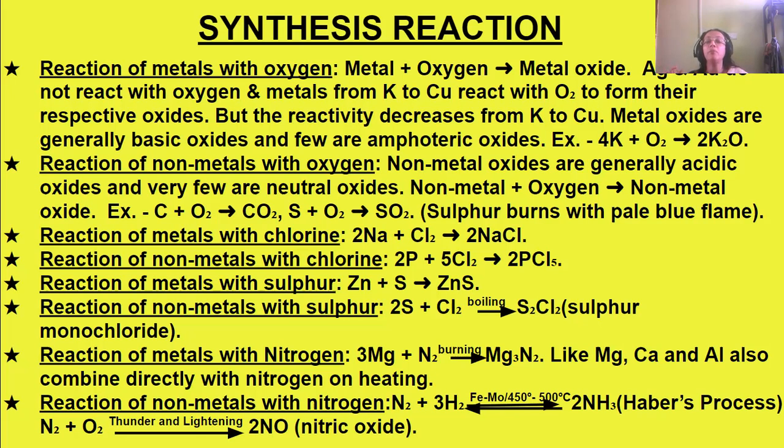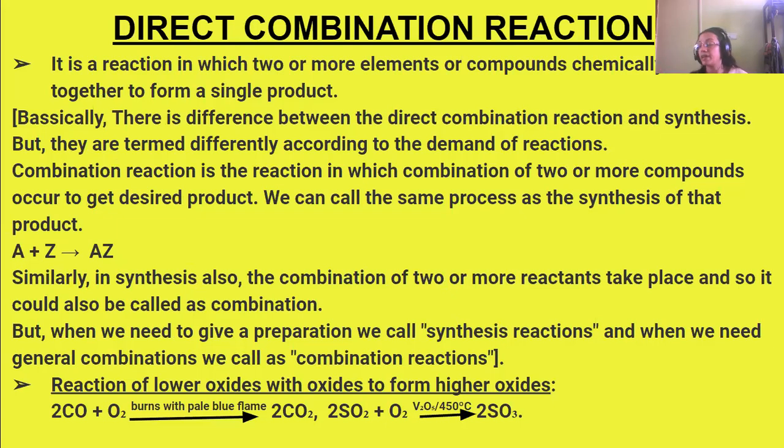Nitrogen combining with oxygen, in the case of thunder and lightning, forms nitric oxide. Next, we come to the direct combination reaction. I have discussed these in my last video also. This is just a recap, and some mistakes were there which I wanted to rectify. A direct combination reaction is one in which two or more elements combine chemically to form a single product. It is similar to the synthesis reaction, or rather both of them are the same.